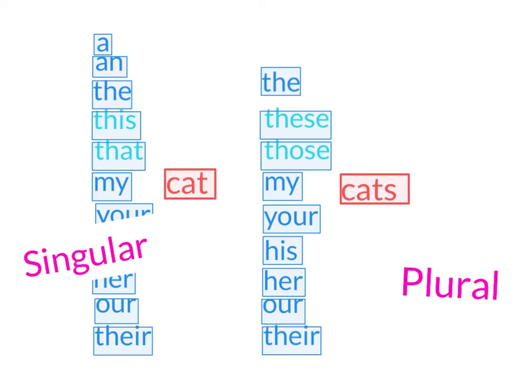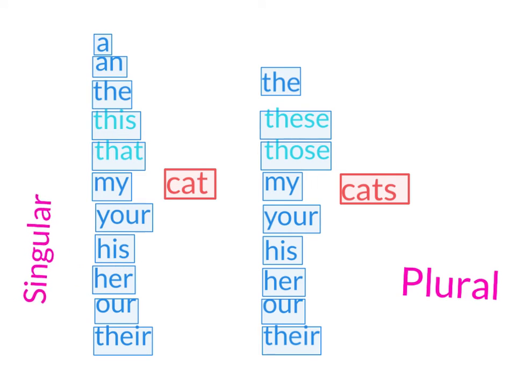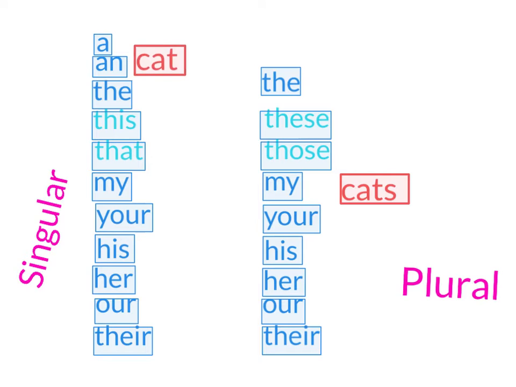This side over here is for plural. And this side over here is going to be for singular. Okay, so I could say a cat. I cannot say an cat because cat does not begin with a vowel.